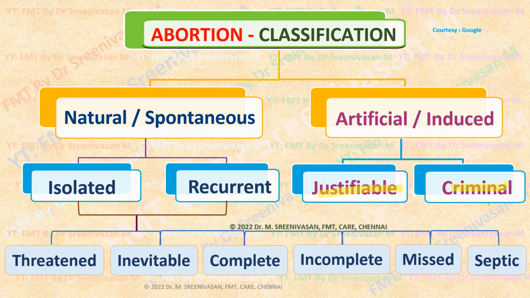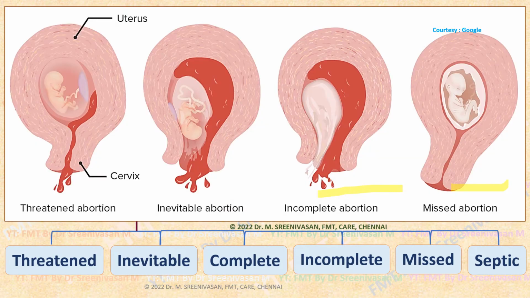Then this natural abortion is further subdivided into threatened, inevitable, complete, incomplete, missed, septic abortions, etc. Threatened abortion is one which occurs before 20 weeks, associated with vaginal bleeding, but without cervical dilatation. That gives indication that a spontaneous abortion can occur anytime. Whereas inevitable abortion is one where